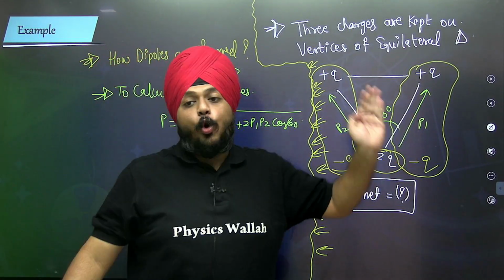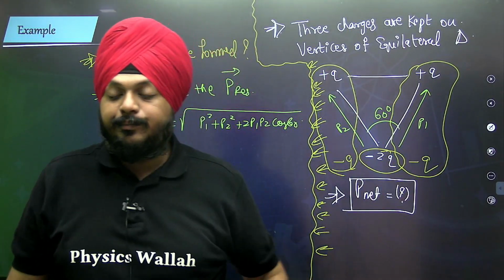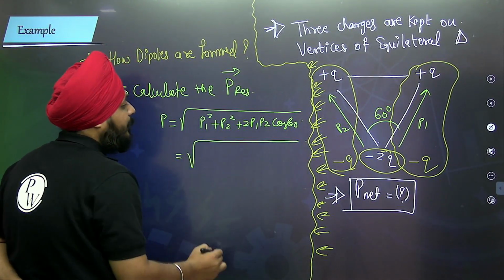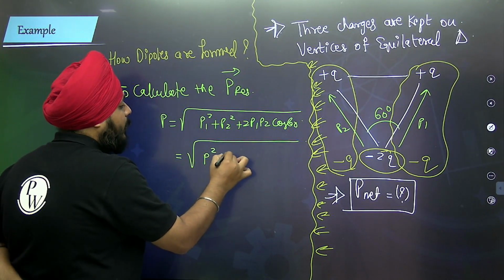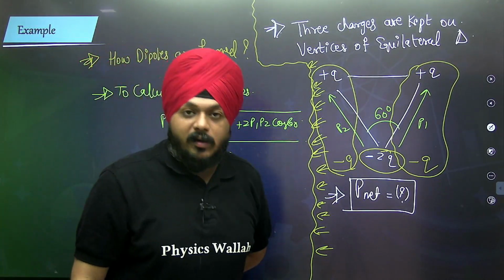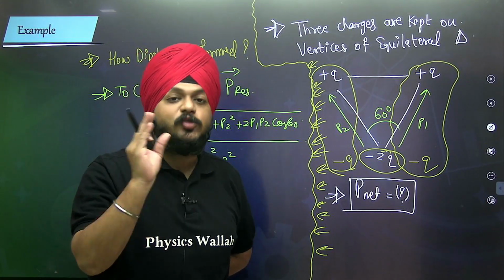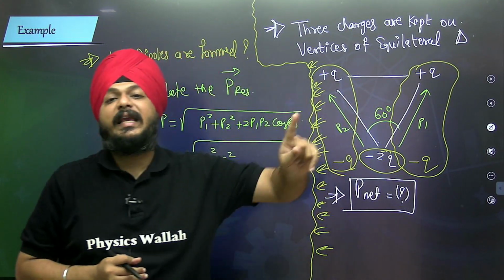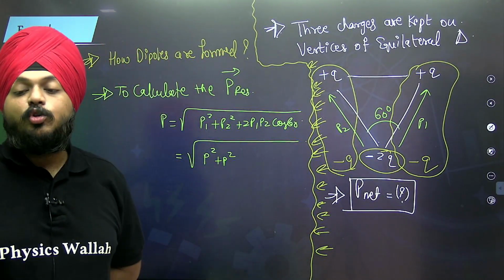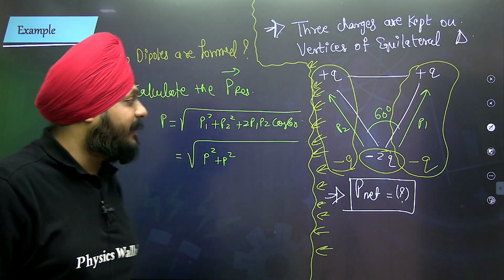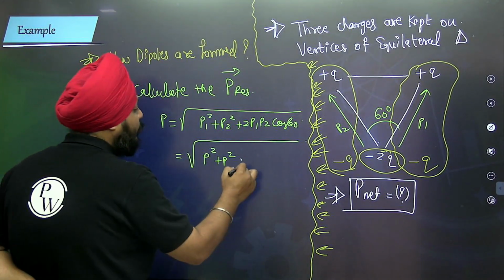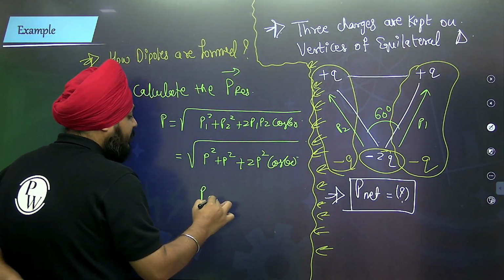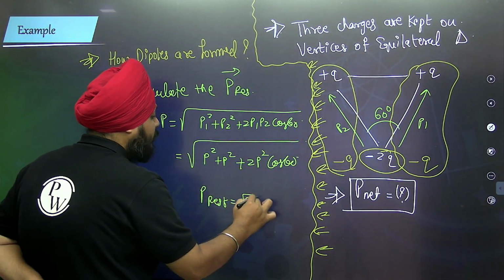Now, the charge on the monopole is the same, and being an equilateral triangle, the distance between the vertices is also the same. So both dipole moments have the same magnitude. So it is P square plus P square plus 2P square cos 60. The resultant dipole moment comes out as root 3 P.